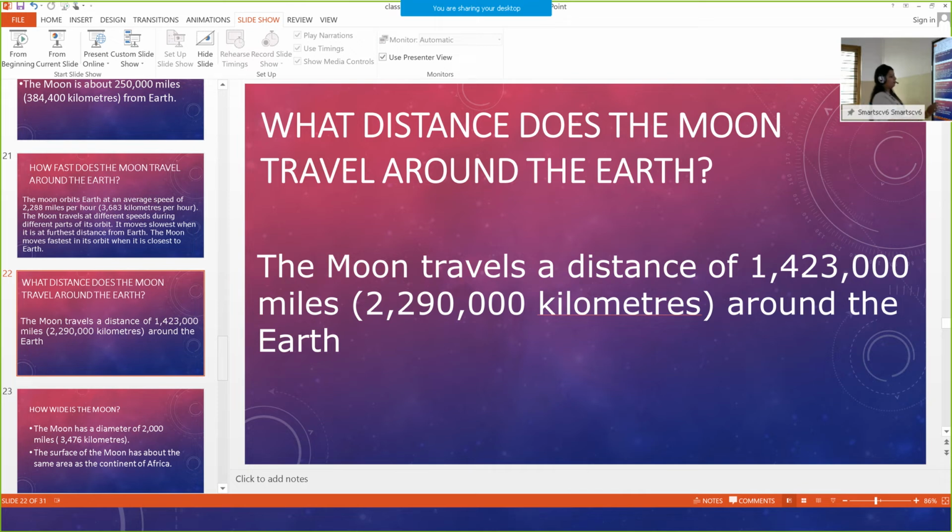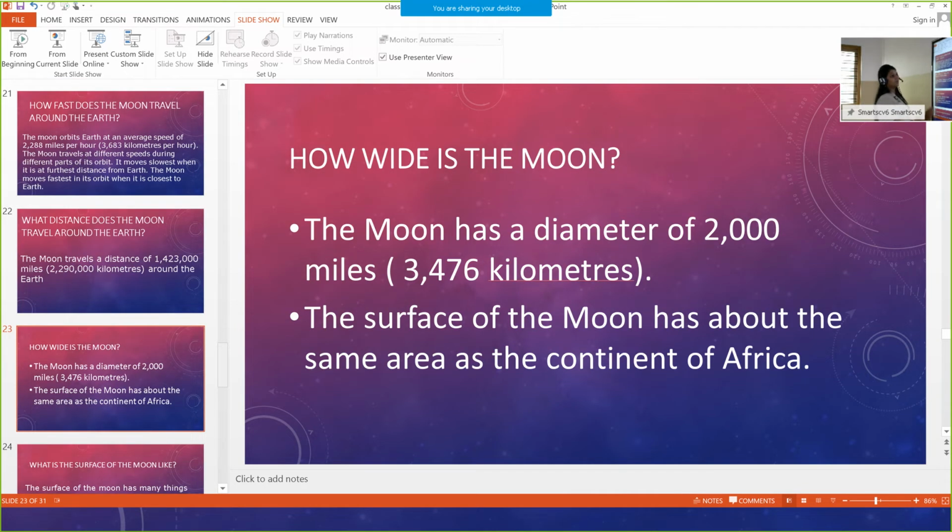Now we have to know how wide the moon is. We want to know the diameter. The moon has a diameter of 2,000 miles, which in kilometers is 3,476 kilometers. If we would like to know the moon's width, the moon has a diameter of 2,000 miles, otherwise 3,476 kilometers.